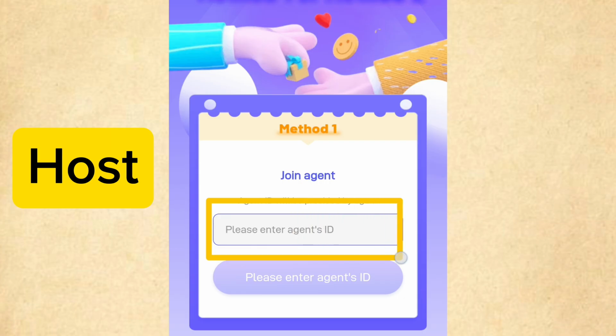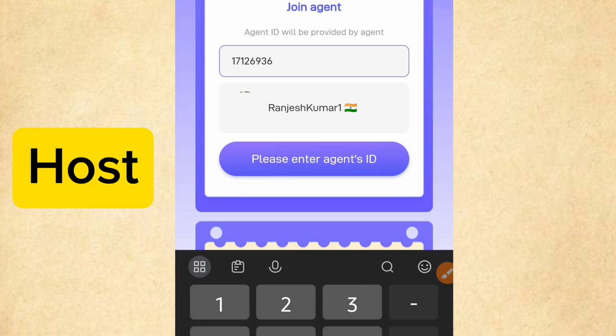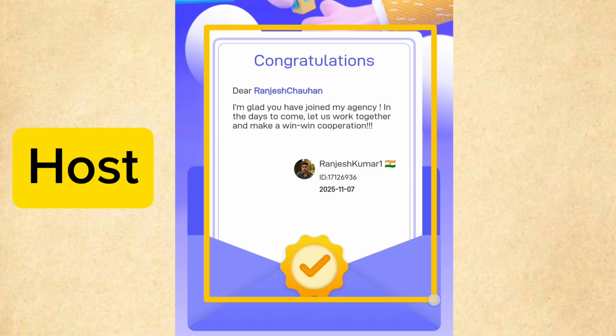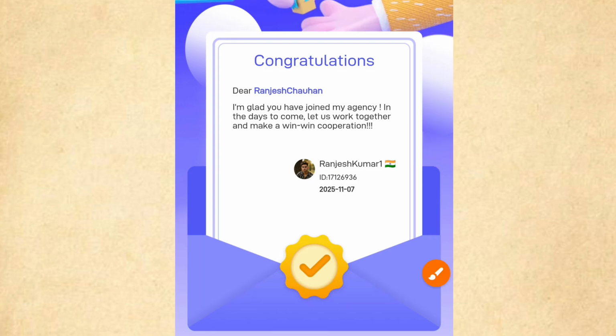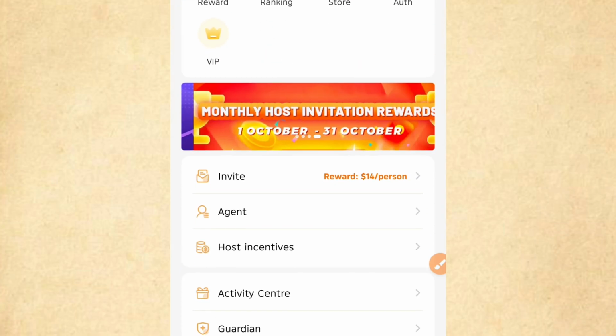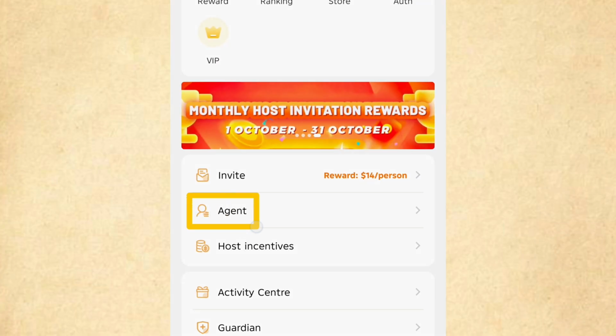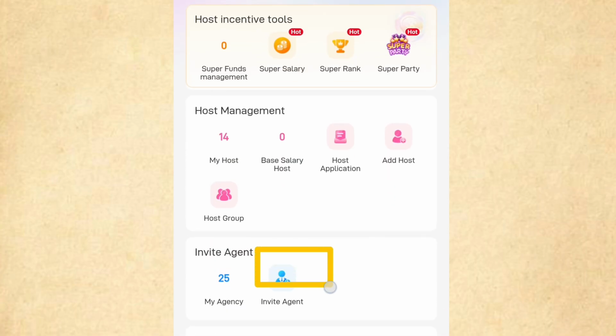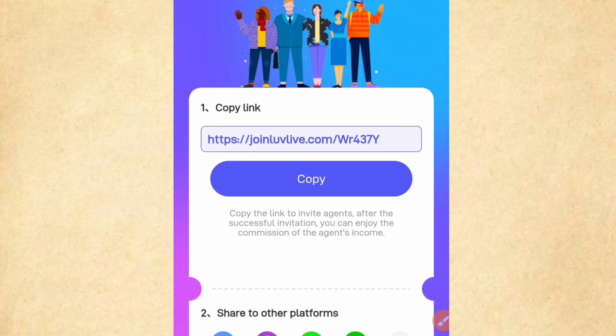Now, if you want to be added by someone yourself, as a host under them, that is also very easy. For that, you have to go to your app. Click on the Me option. Click on Me again. Now scroll down. You will see an option Invite Agent. Click here. A page will open with a new link. Copy that link and send it. When he opens this link, he will be added to your list. Now, he will also be an agent in your team, and you will have to keep track of his performance.